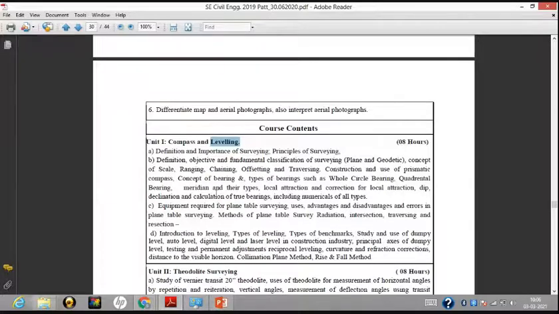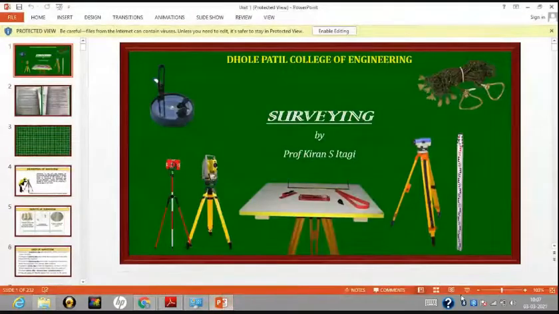What are the basic concepts of surveying? What are the principles? What are the types? How is it classified? And what are the different methods of surveying that we are using? So we will just go through the basic concepts.